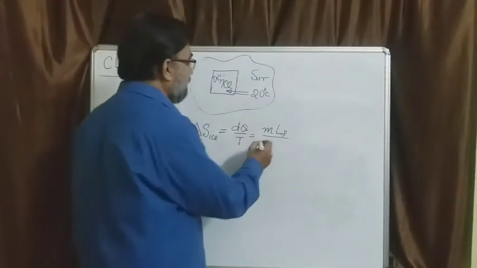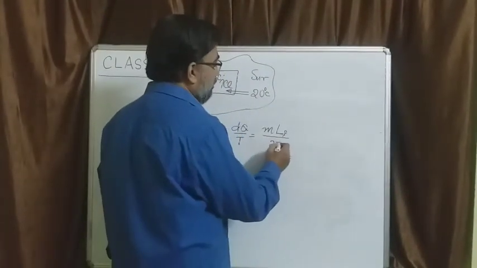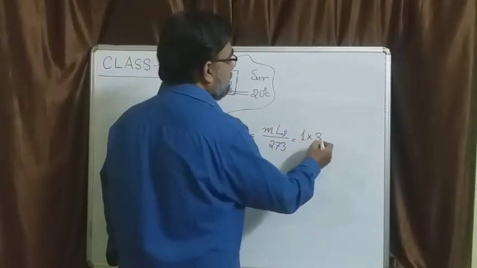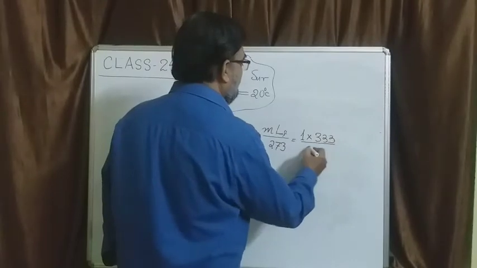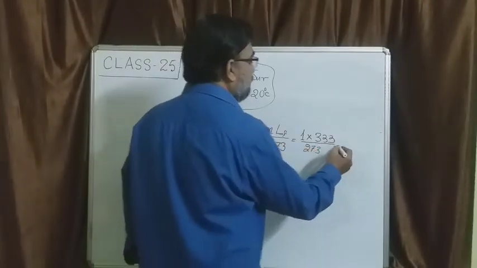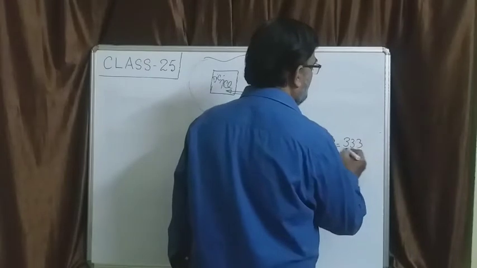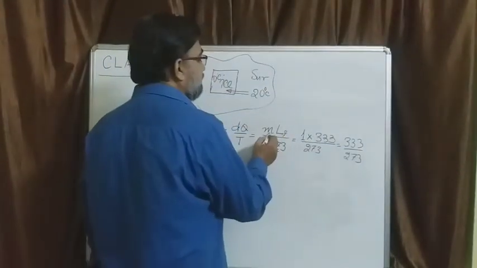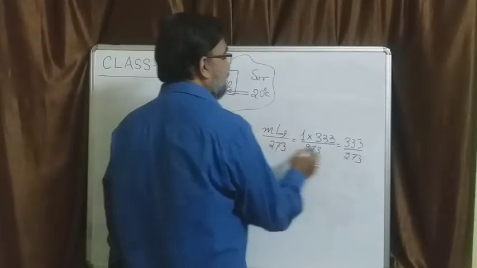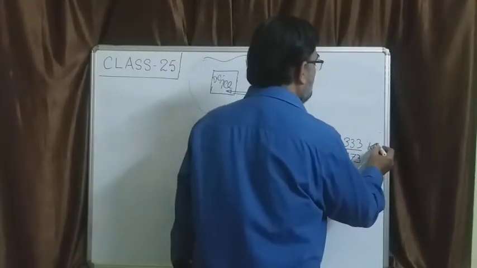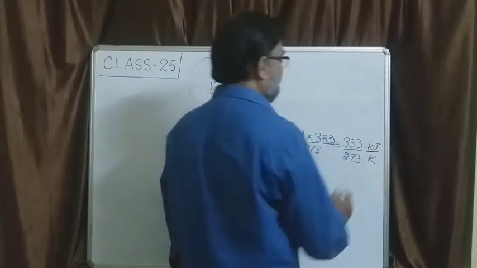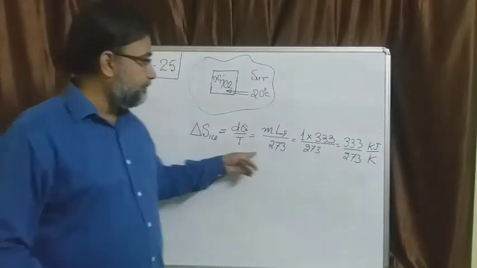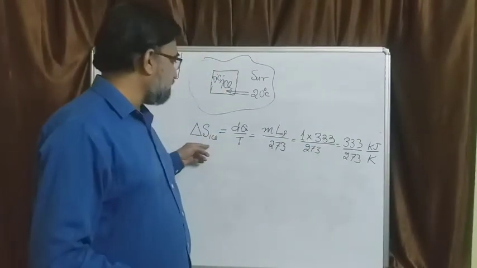Now divided by temperature. Temperature is how much? 0 degree, converted to Kelvin 273. So mass is 1, this is 333 divided by 273. So you get 333 by 273. What are the units? This is kg, this is kilojoules per kg, this is K. So you have kilojoules per K. And obviously there is no minus sign here, because this is heat gain.